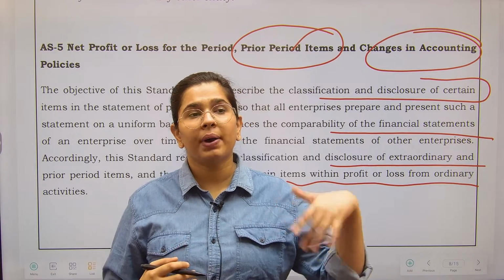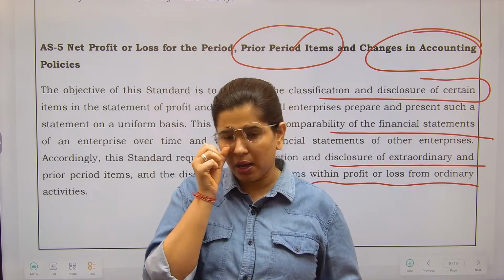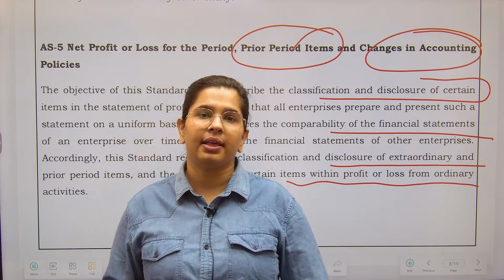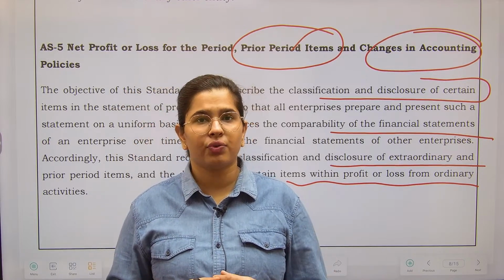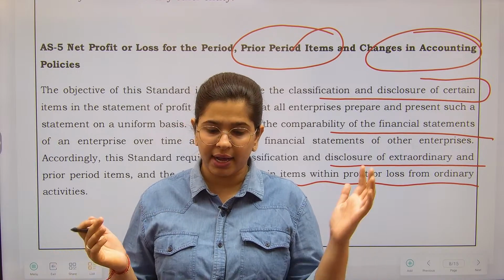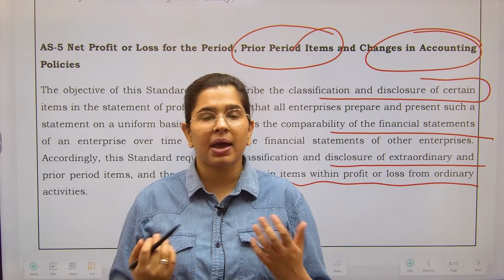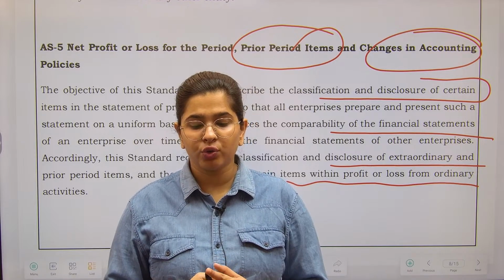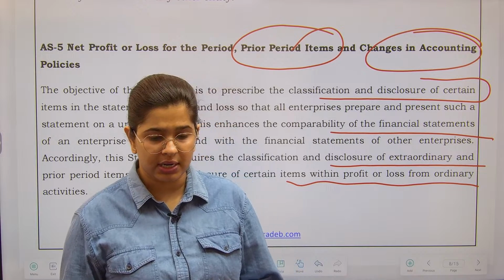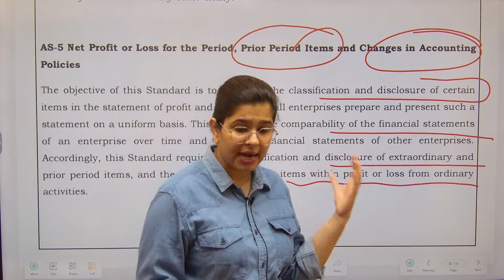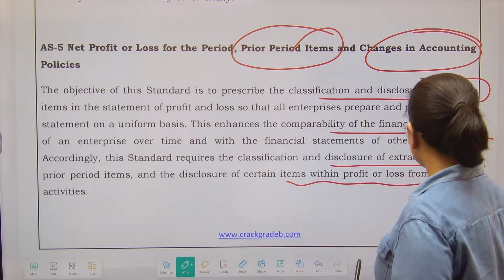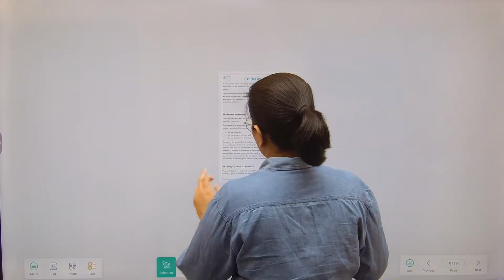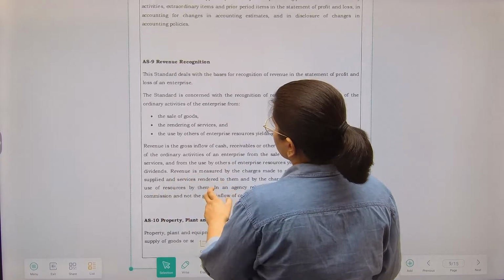Okay? If there is any prior period item, suppose there was a worker and he got injured, right, and he is demanding the compensation right now, all of a sudden, after all these years. So this is a prior period item, this is not a current period item. Okay, so how am I going to disclose this in my financial statement? It is all that the standard talks about. This is an important standard from your perspective.